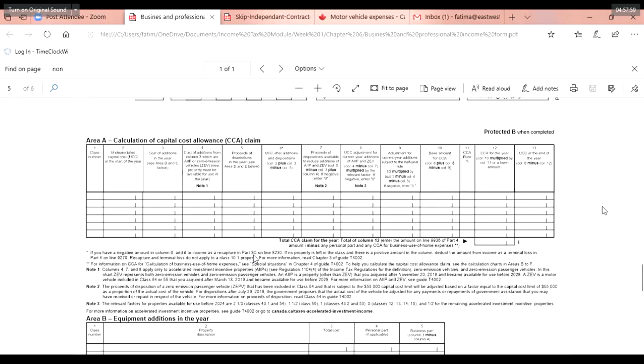Whatever new motor vehicle you buy, what is the cost of addition in the year, like the capital cost, not any other cost you incur to bring the vehicle to your place. There are additional costs included in the purchase price of the asset, and then you have to deduct a certain percentage of depreciation on that.